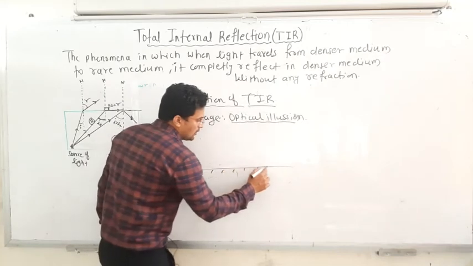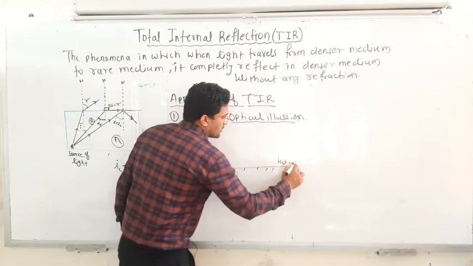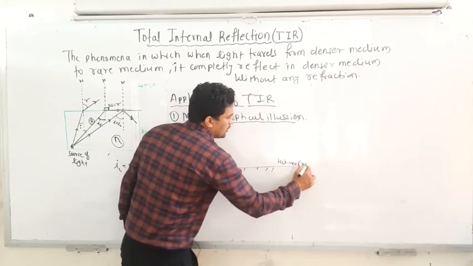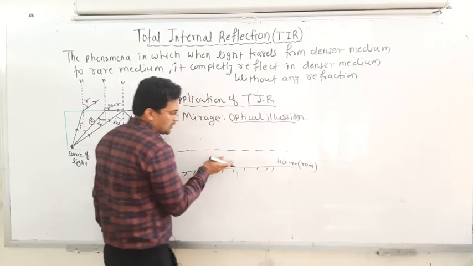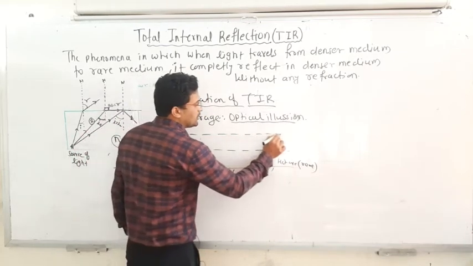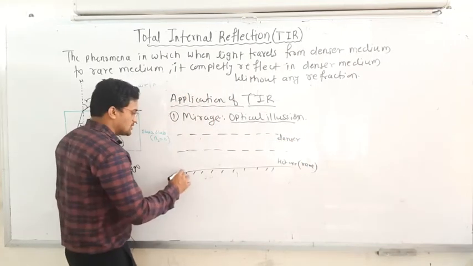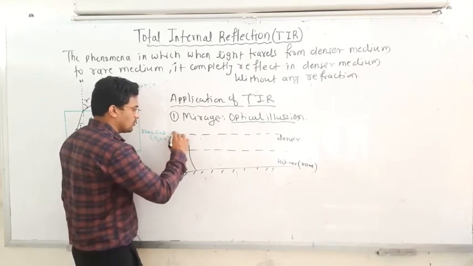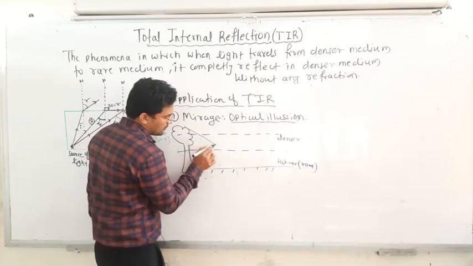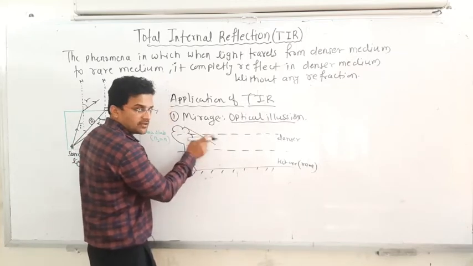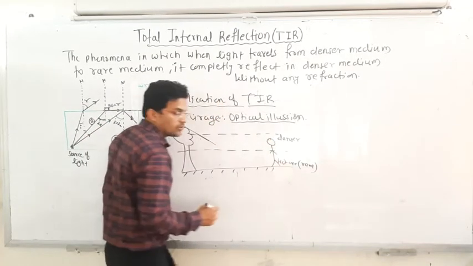If this is the ground, the air above the ground becomes hot air, so it acts as a rare medium. As you move away from the ground, the air is a little colder, so it acts as a denser medium. Now suppose you have a tree over here. The light from the tree is incident from the denser medium to the rare medium, and a person is standing over here.